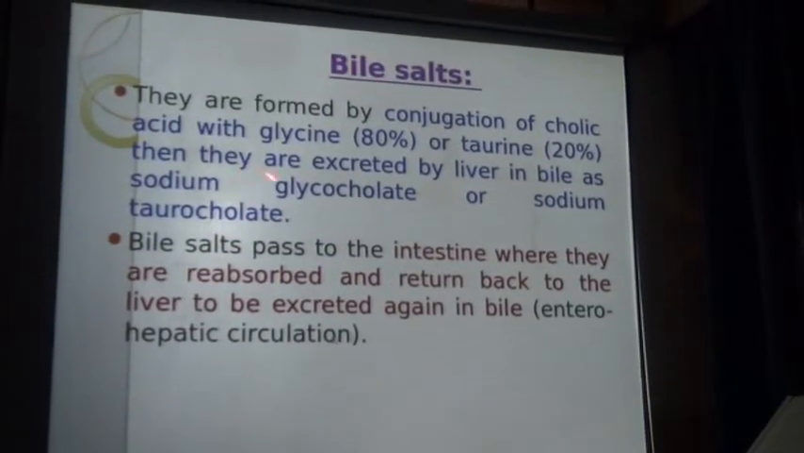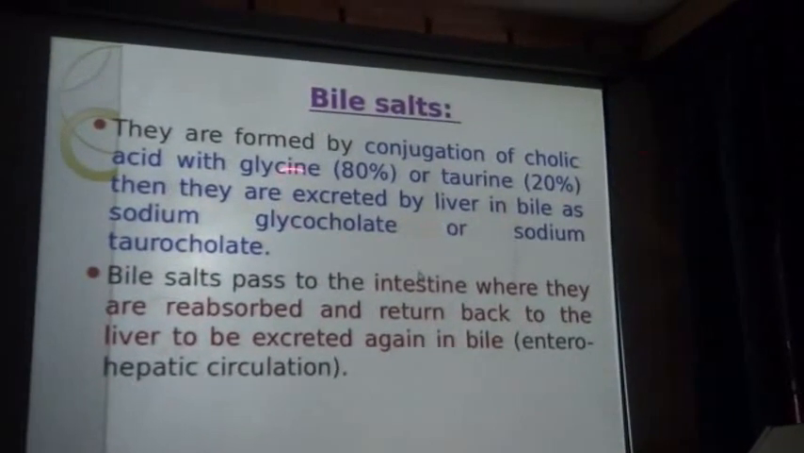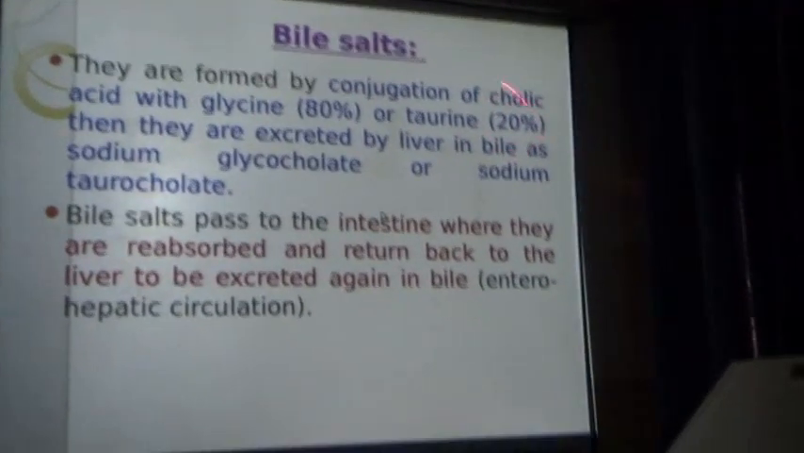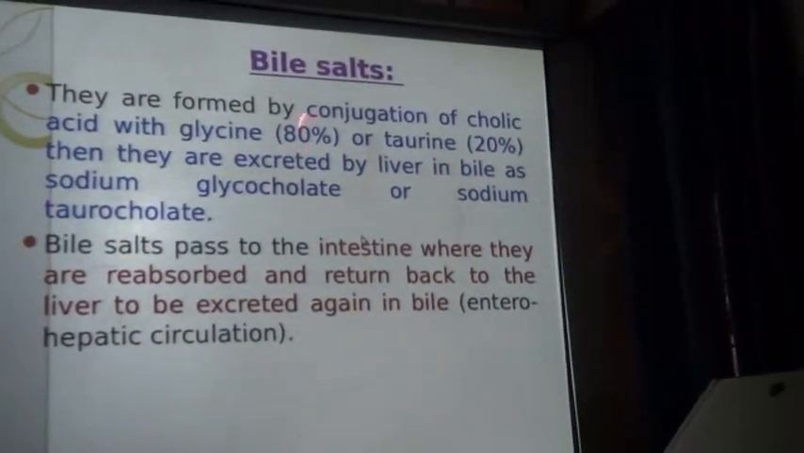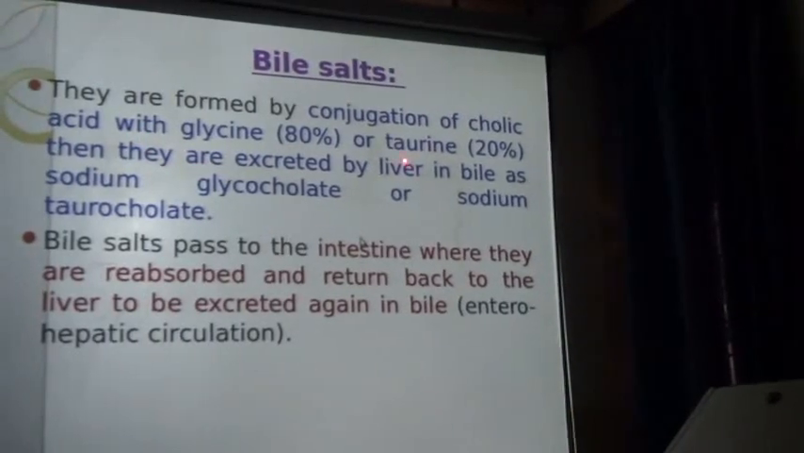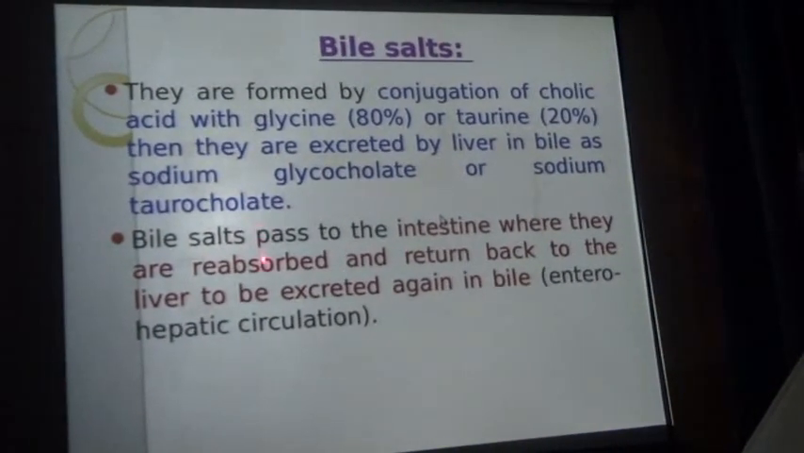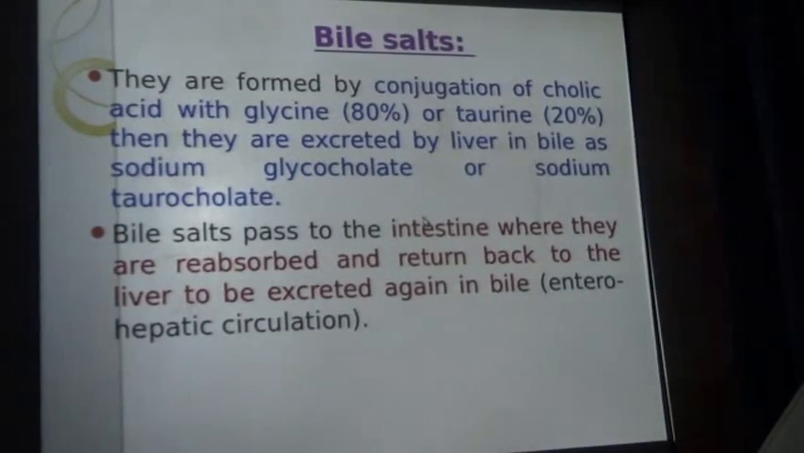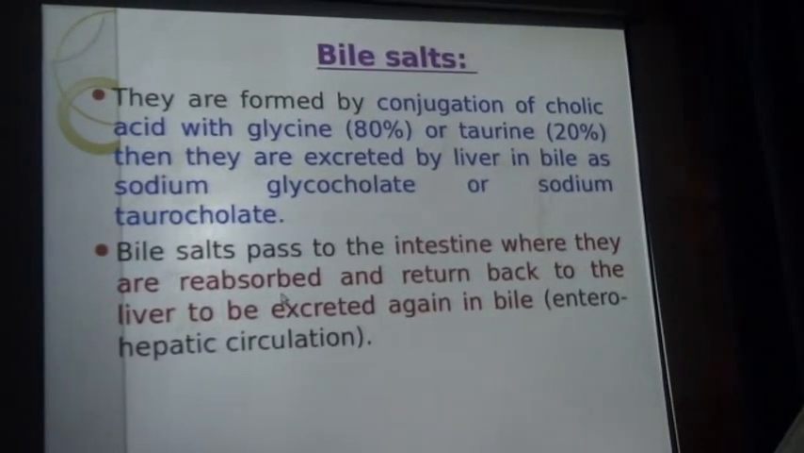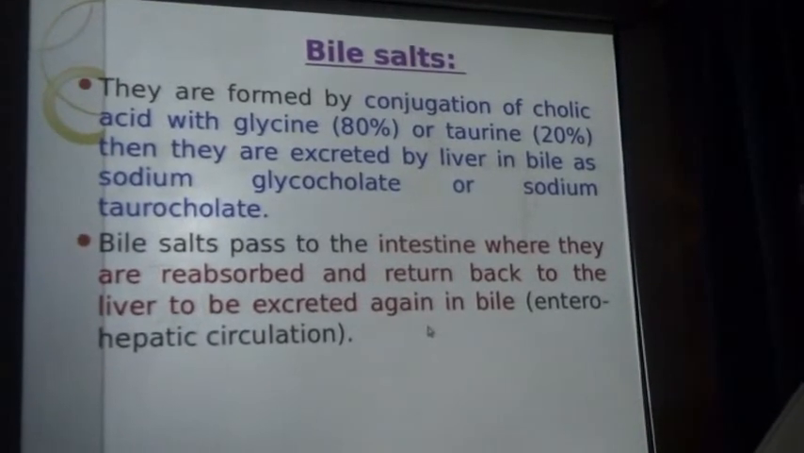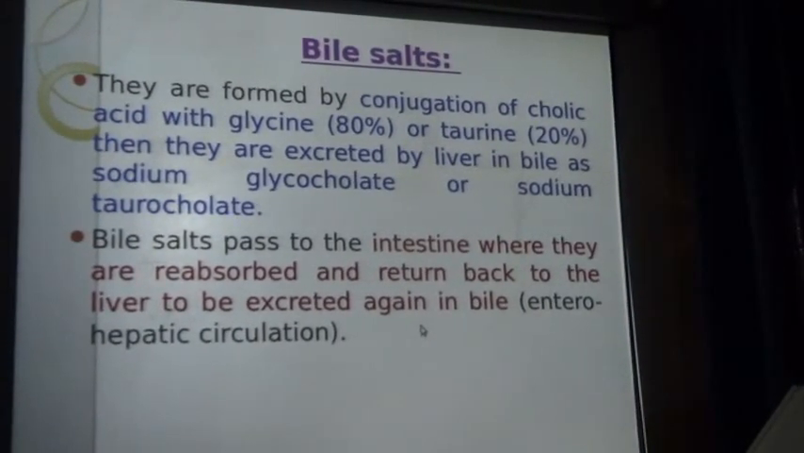Now bile salts are formed by conjugation of cholic acids with the amino acids glycine and taurine. Generally taurine is 20%, and glycine is the main one, at 80%. Then they are excreted by the liver in the bile as sodium glycocholate or sodium taurocholate. Bile salts pass to the intestine, where they are reabsorbed and return back to the liver to be excreted again in the bile. That is called enterohepatic circulation.